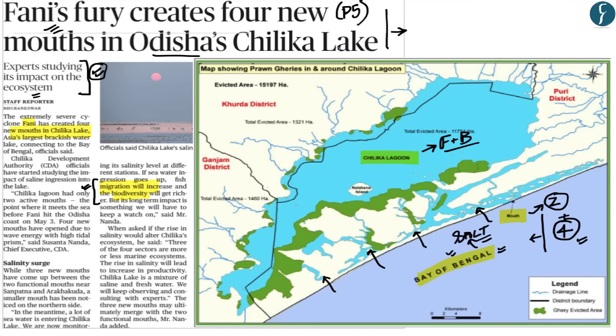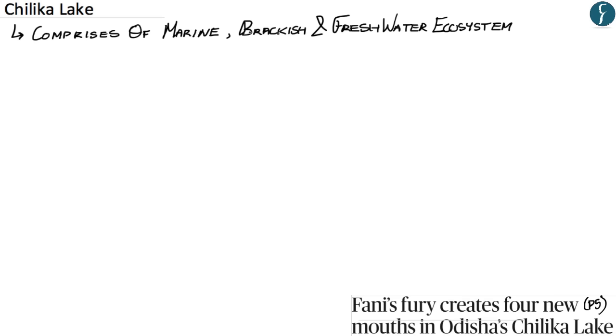Now, apart from this, what you also need to understand are various points about Chilika Lake from the perspective of your prelims examination. We have covered information about the Chilika Lake in a much earlier DNS video, and therefore let us again revise it in today's section. Chilika Lake comprises three different ecosystems, which are marine, brackish, and freshwater ecosystem. Here the term brackish means slightly salty. Chilika Lake is also a shallow lagoon. A lagoon is a body of water which is separated from a larger body of water such as the sea by a narrow strip.